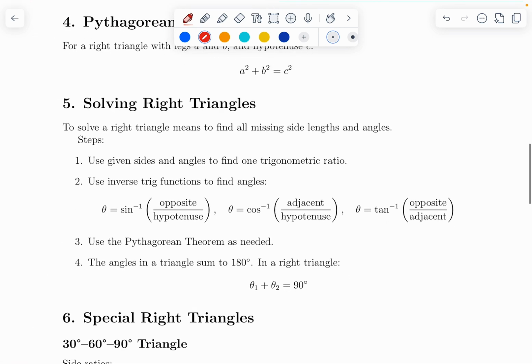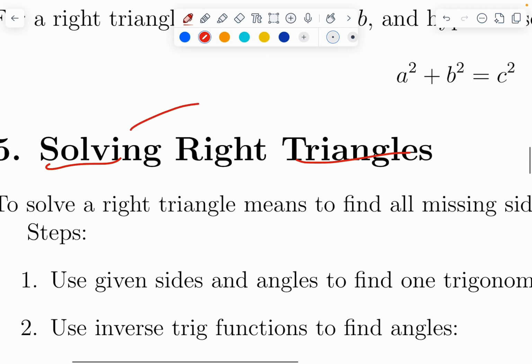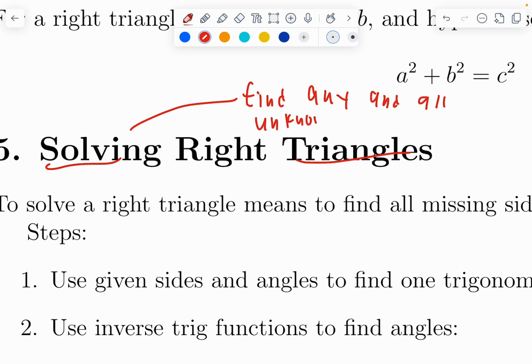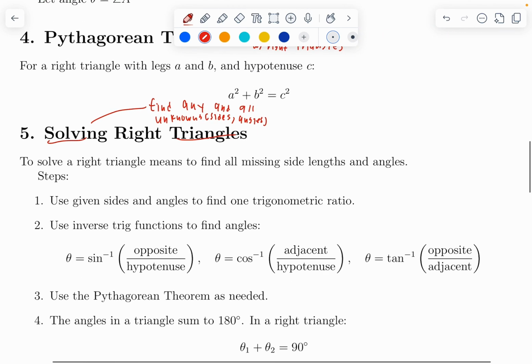Now, we're going to review what solving a triangle looks like. Solving a triangle, once again, just means to find any and all unknowns. So essentially, we need to find side lengths and angle measures. Generally, there are some steps we're going to use to solve a right triangle.